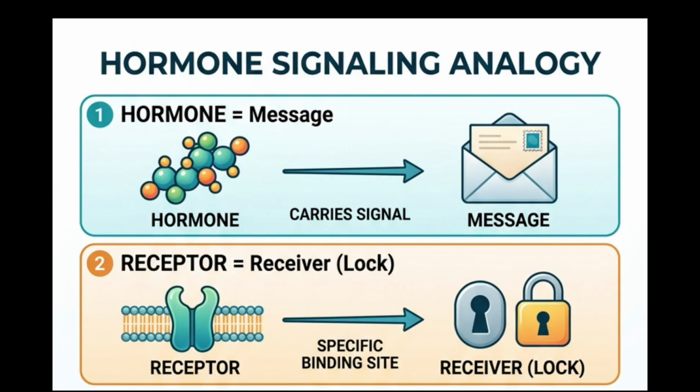The hormone binds to a particular receptor. It is like a key that carries the information, and the receptor is like a lock where it binds. A receptor is a protein that specifically recognizes and binds the hormone, and once the hormone binds the receptor, it initiates a signaling cascade inside the cell.